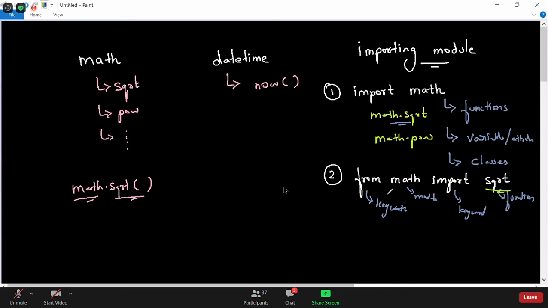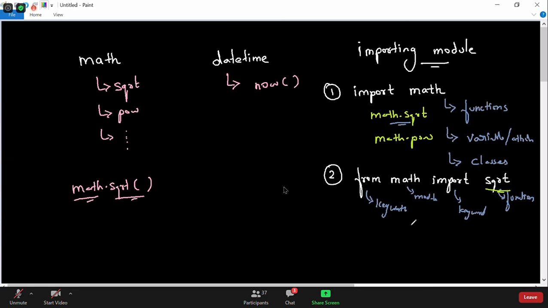So Nitesh confirms that this is an advantage of using the from keyword. From the math module, import only square root, so I can import only one function. This saves your RAM space, and this saves your execution time.